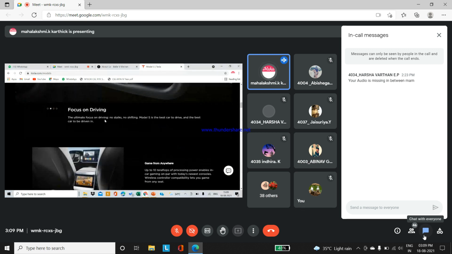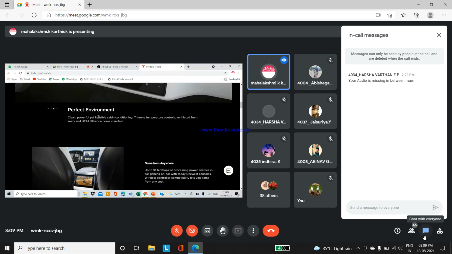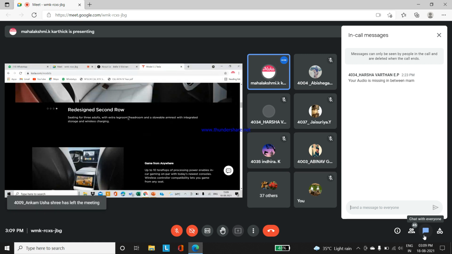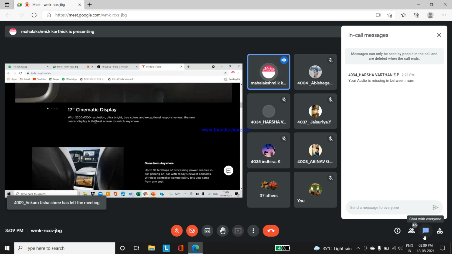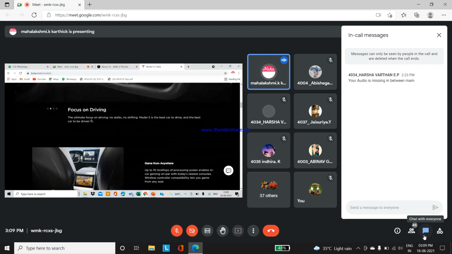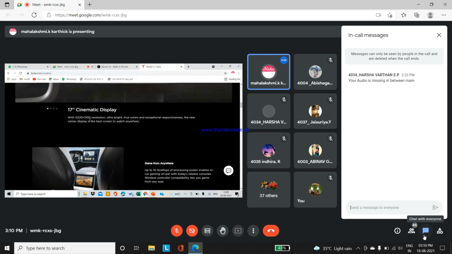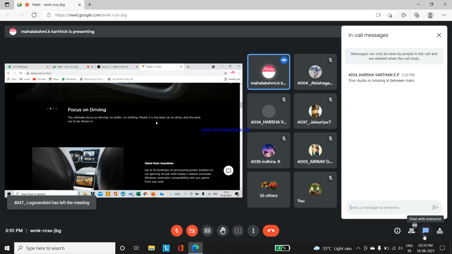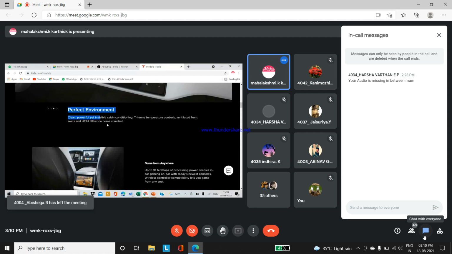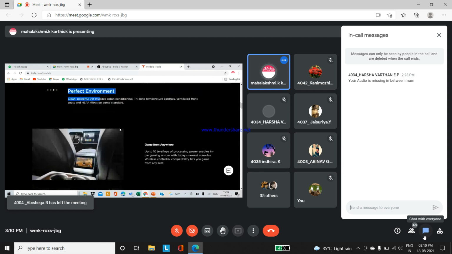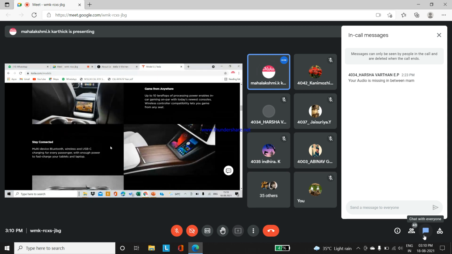So the ultimate focus is on driving, no stack, no shifting. Model S is the best car to drive, and see how clean and powerful it is. They redesigned the second row, something different when compared to the normal sedan car. 2200 by 1300 specifications here. Resolution, true color, bright display, and exceptions are found here. Focus on driving. Ultimately, it's a powerful sedan car. Mainly, it is fully chargeable only.